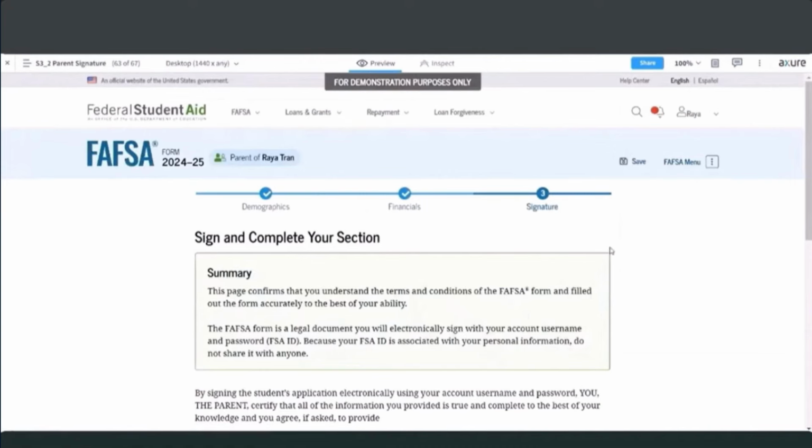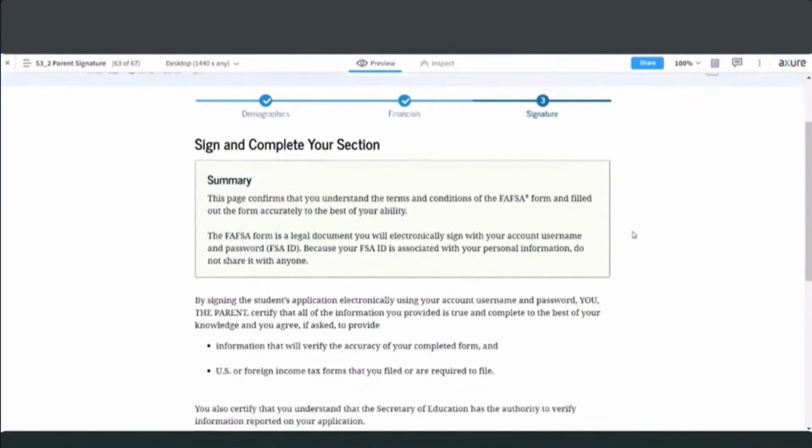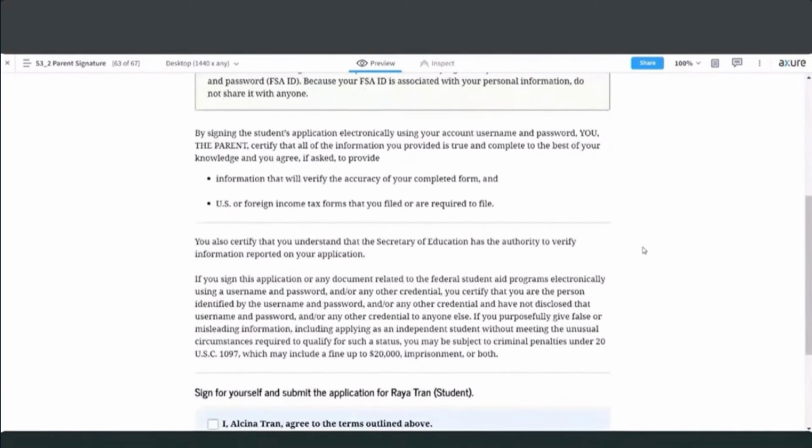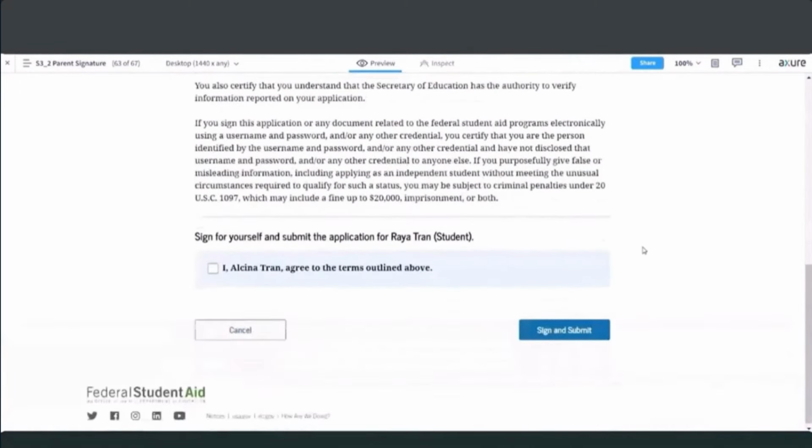At that point, they're going to have the opportunity to sign and complete their own section. So remember, this is the parent, so they've just completed their own parent section. And as you saw, it was pretty straightforward. So they read all of the terms and conditions, just like the student did, saying that I agree, I didn't provide any false information, everything is true and correct to my knowledge. And then they would select the checkbox, and then you'll see, different from the student's portion of their application, this button says sign and submit.